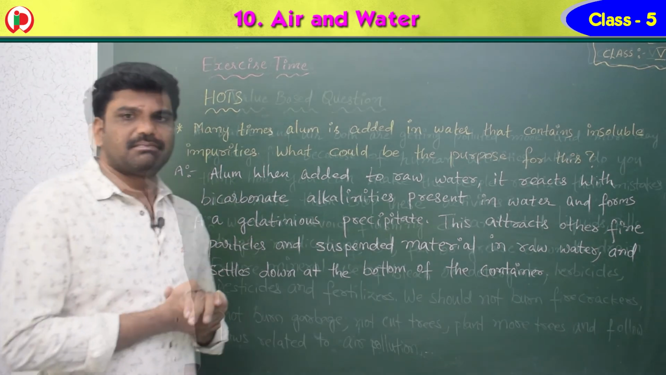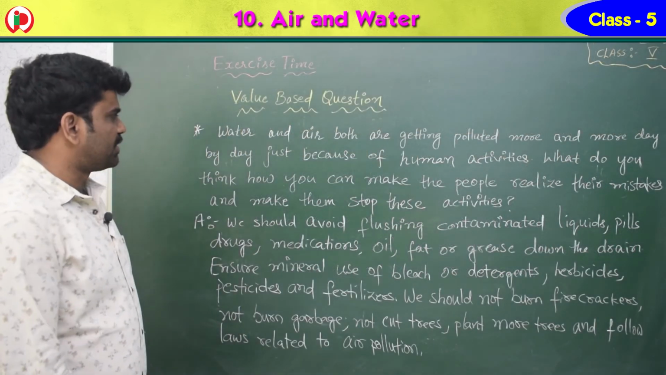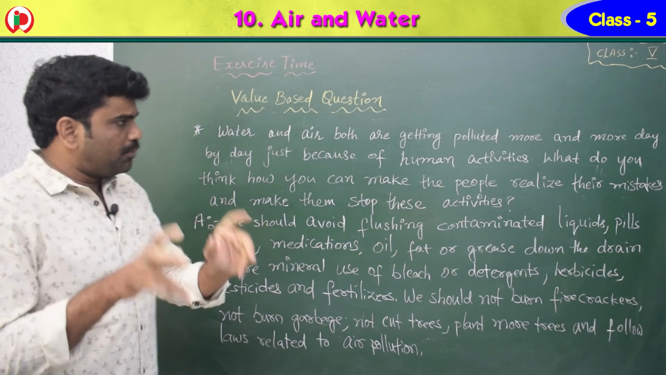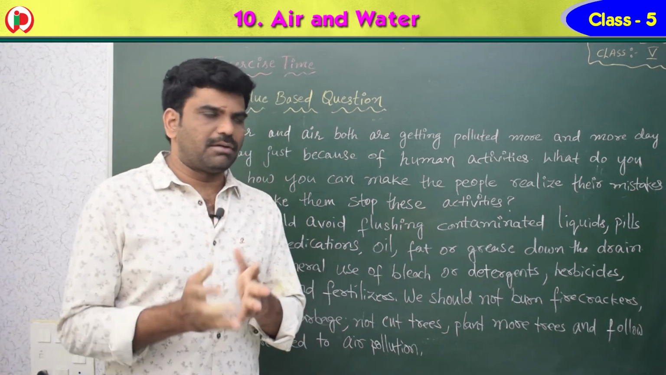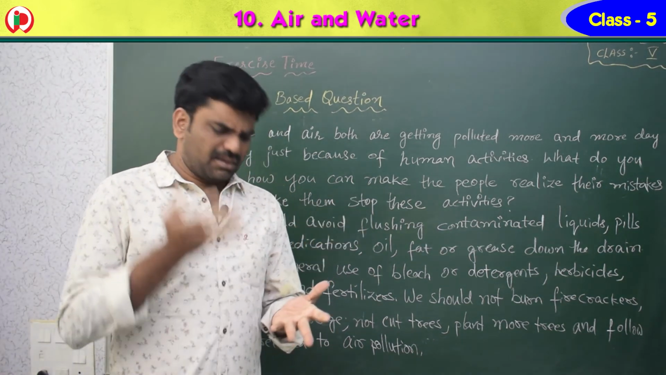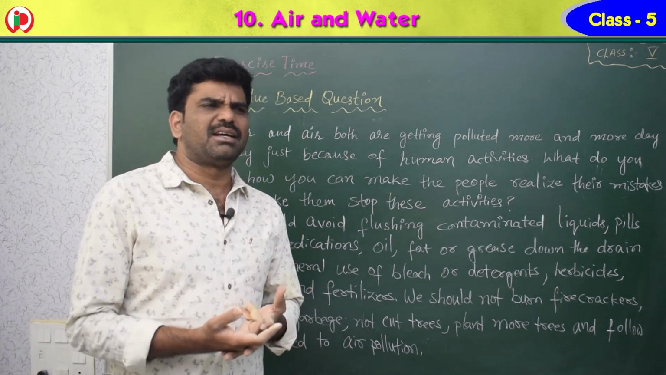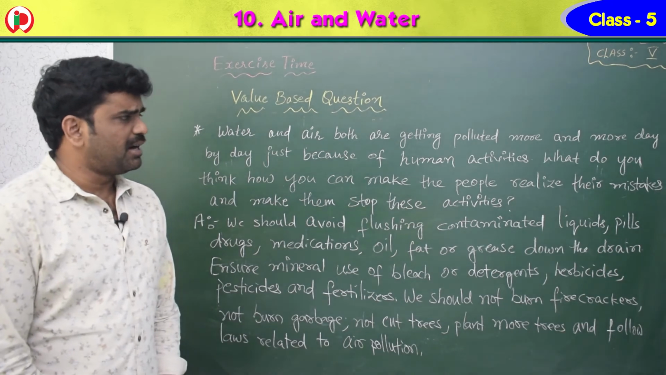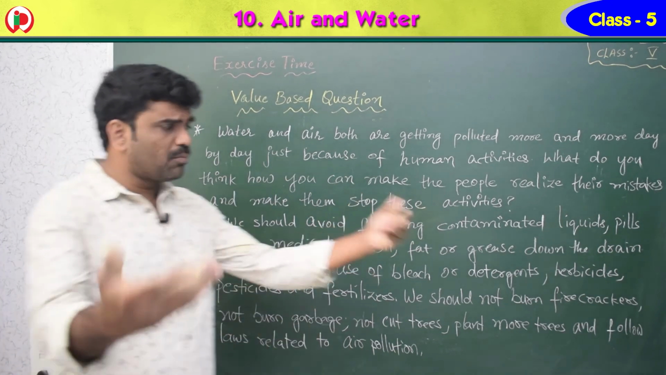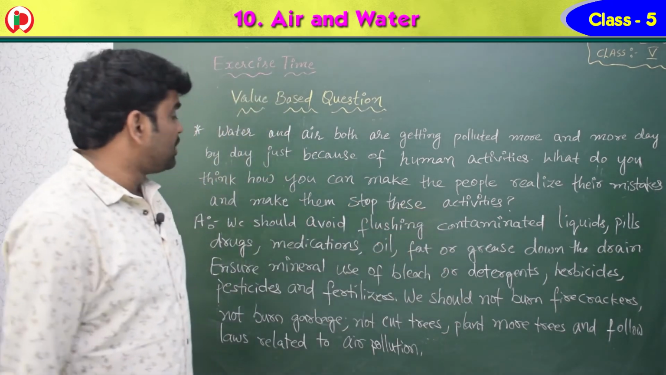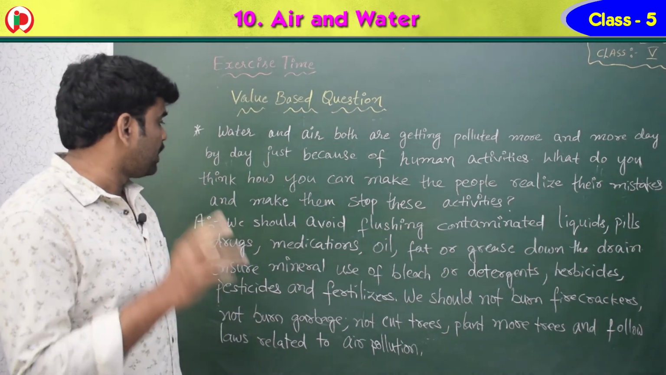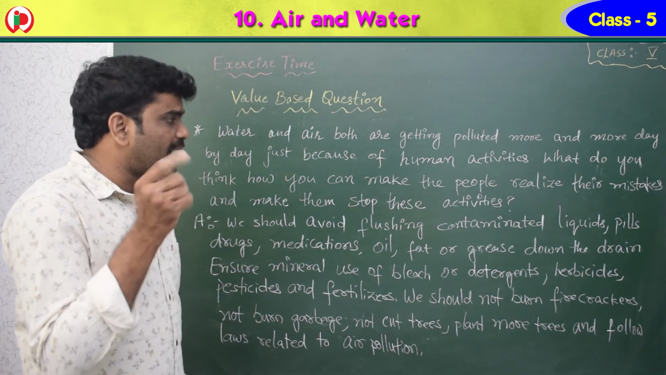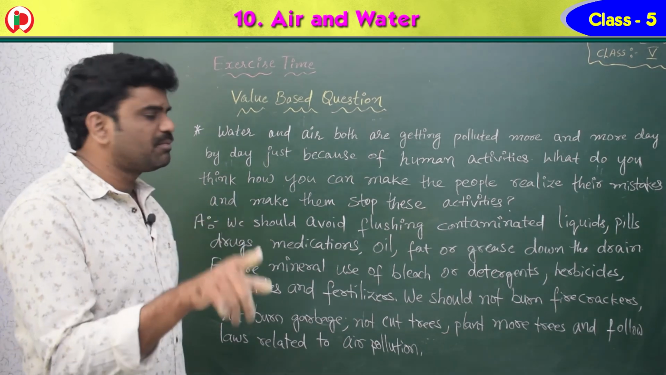Okay. Now see the value based question, children. Water and air both are getting polluted. We know that because of human activities, because of the industries, because of the agriculture and because of so many things, the water and air both are getting polluted more and more day by day, just because of human activities. What do you think? How can you make the people realize their mistakes and make them stop these activities?